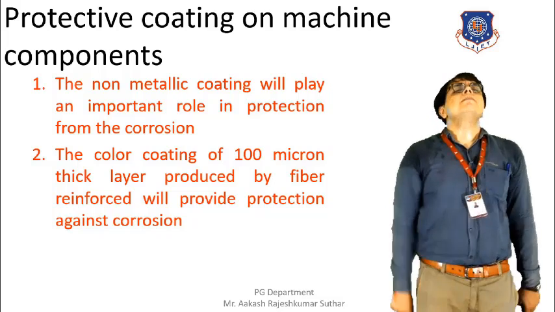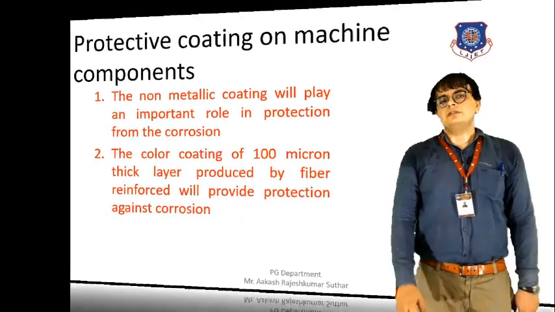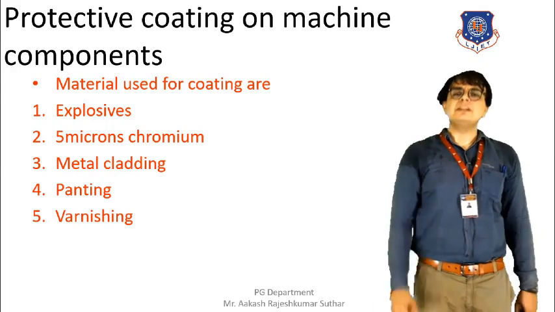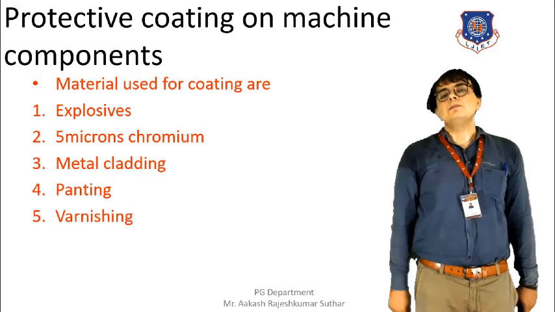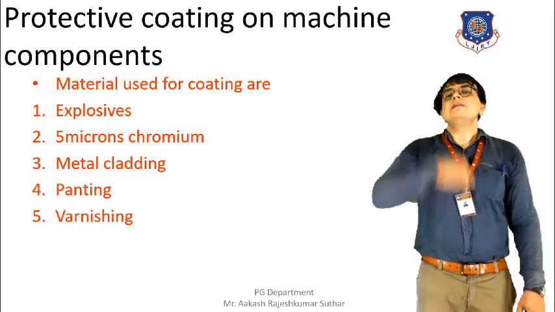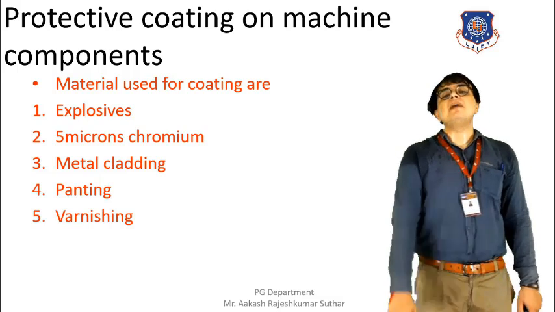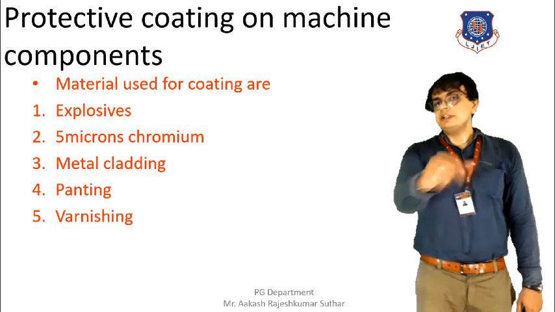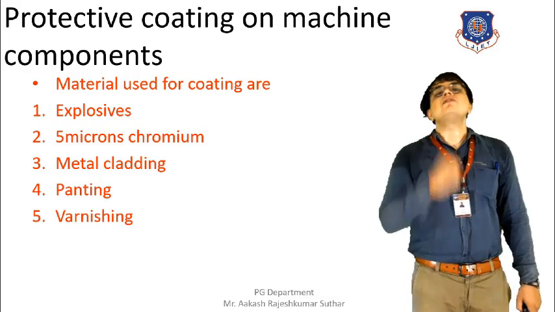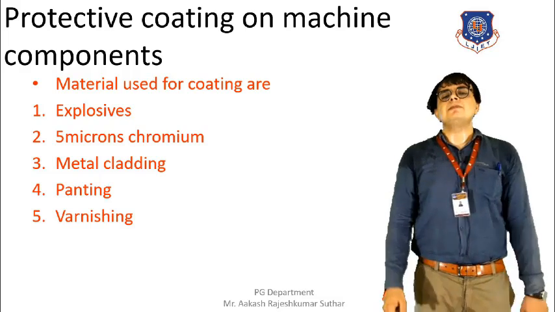There are different materials that are used for the prevention of the corrosion. By applying a coat of layer, we are also providing explosives to coat and cover the machine parts. We are applying a 5 micron chromium layer. By doing so, the corrosion can't penetrate into the surface, and as a result of this, it will not enter into the surface and corrosion can be prevented.